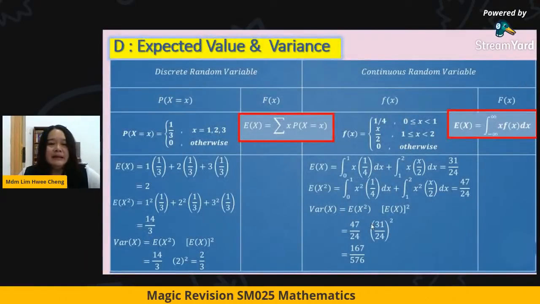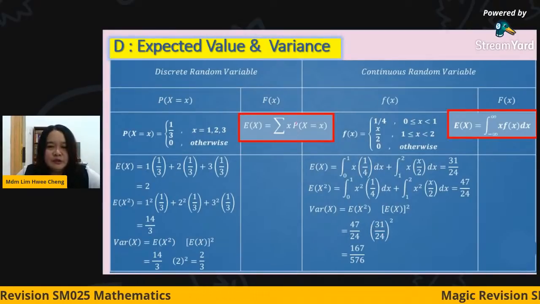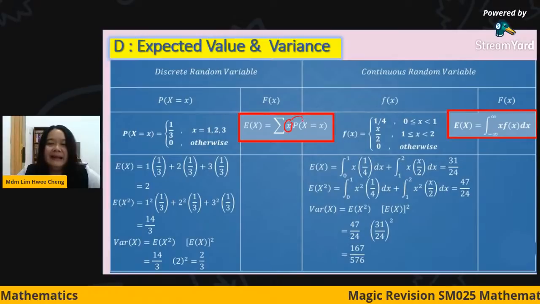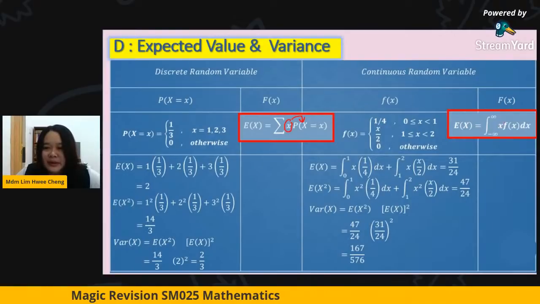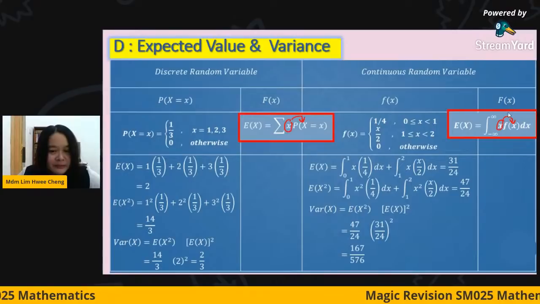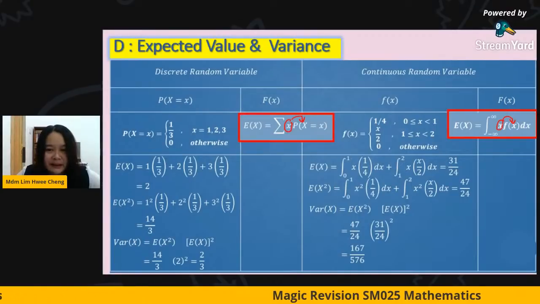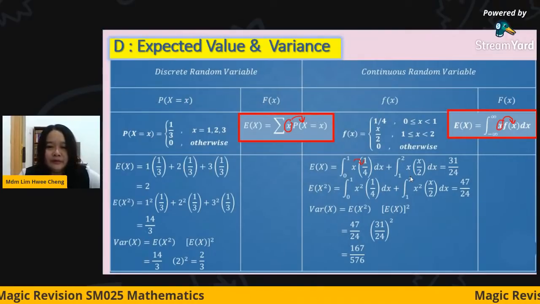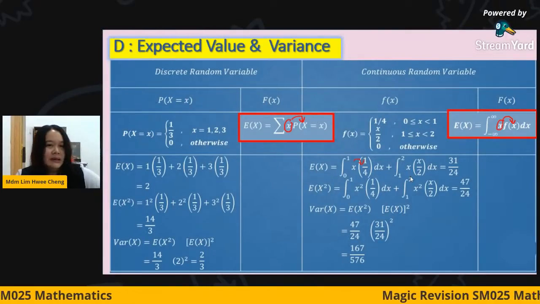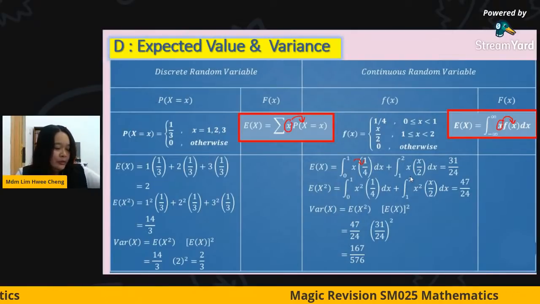Okay, the third thing, the expected value, I want to emphasize here, please make sure that you multiply with the corresponding PDF, only then you add. Same story for continuous, make sure that you multiply with the density function first. Multiply with the density function. Can you see, class? You multiply first, only then you integrate. Then only you will get the answer. So these are the main things that you have to know.